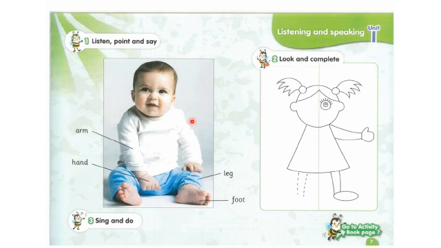Okay, the second exercise says look and complete. Can you see this girl here? It seems like she's missing some parts of her body, right? Let's draw the missing parts, okay? Well, this girl has how many eyes? She has only one eye, but she's supposed to have two eyes, right? I will draw the missing eye here. I'll draw a circle and then the lashes here.